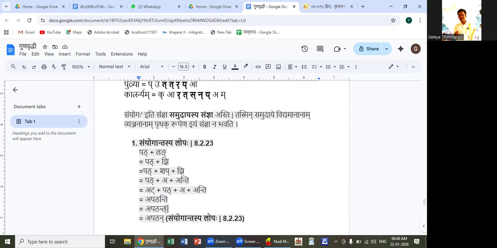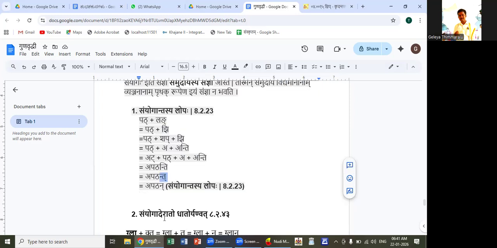Now there is a sanyoga at the end of the pada. It is a pada because it ends with ting pratyaya. By sup tigantam padam, subantam tigantam, they are called pada. So there is sanyoga at the end of the pada, nakara followed by takara. By sanyogantasya lopaha, that takara, the last hal letter, gets deleted. So we are left with apatan.